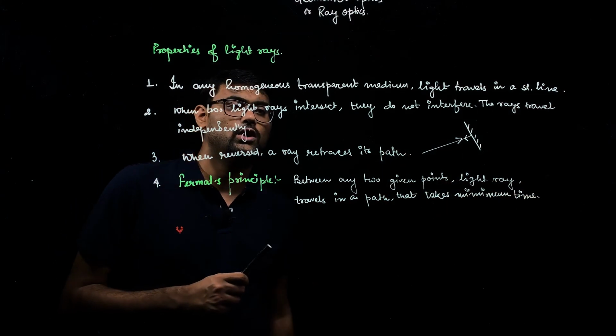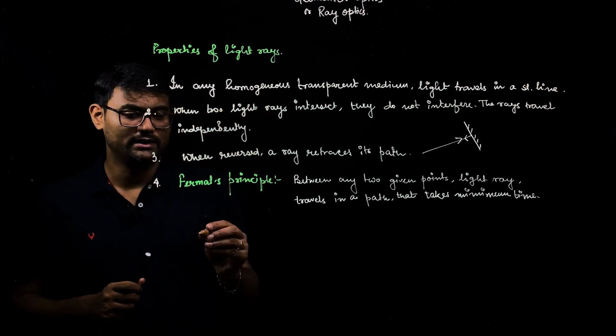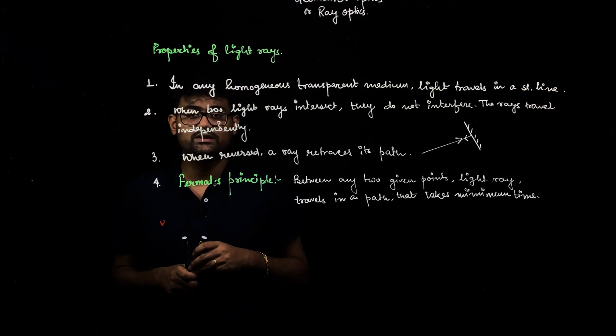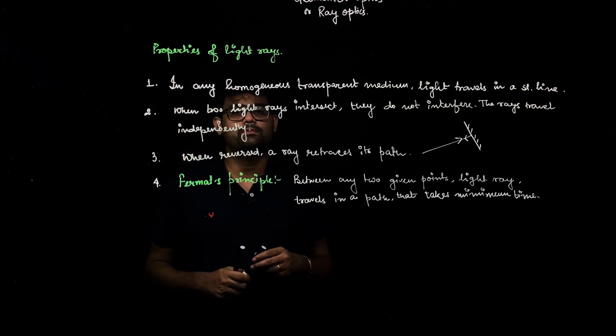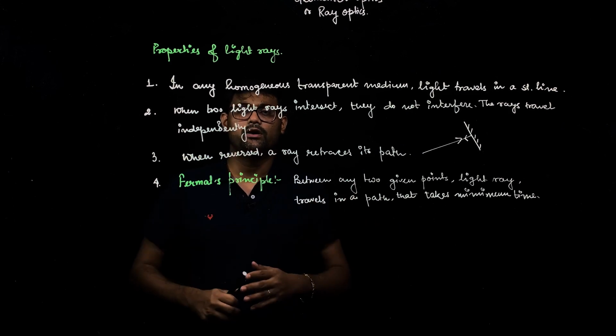It's also called the law of least time. So between any two given points, if a light ray has to travel, it will always choose that path which takes minimum time to reach. So all these 4 properties are very important to remember.